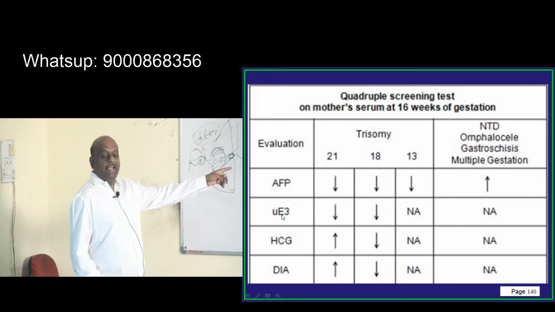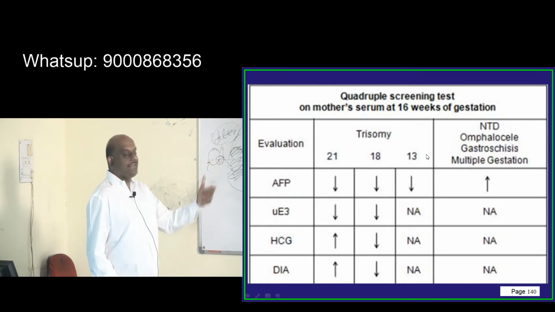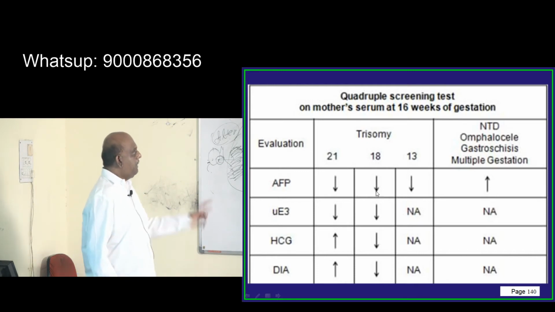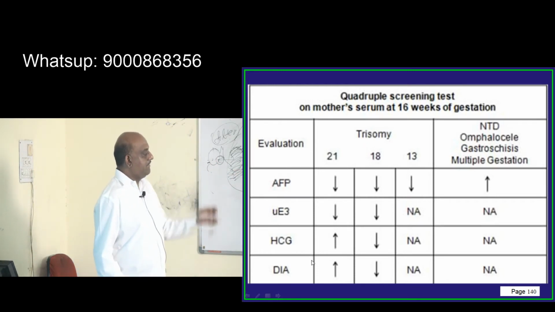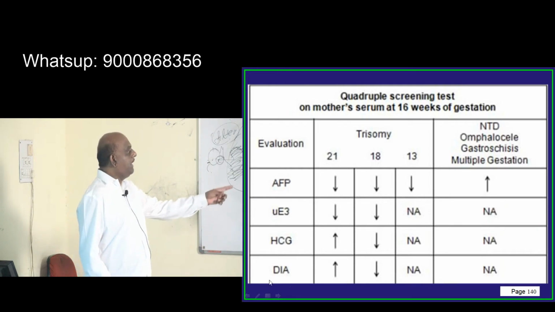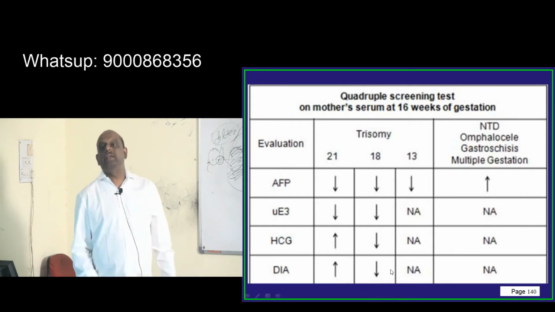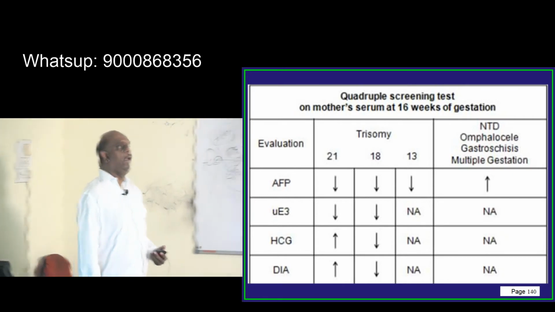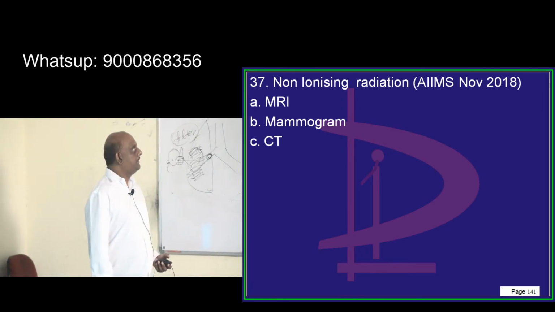And if you look at the estriol levels, there is not much of importance in 13, but in both 18 and 21 it is decreased. But between 18 and 21 the main difference is HCG. HCG is elevated in Down syndrome and decreased in trisomy 18. Then inhibin A levels are increased in Down syndrome and decreased in trisomy 18. This is what you have to emphatically remember, bookmark and remind yourself in the U-Medico notes.